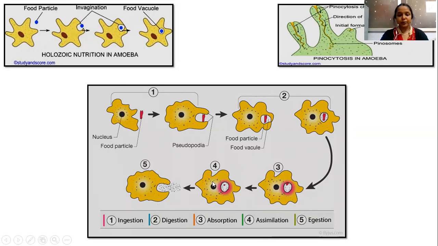Then there will be assimilation of the particles. Whatever nutrients are absorbed during the absorption process will be assimilated in the cytoplasm, and that will be helpful in further processes such as energy-consuming respiration and other processes.